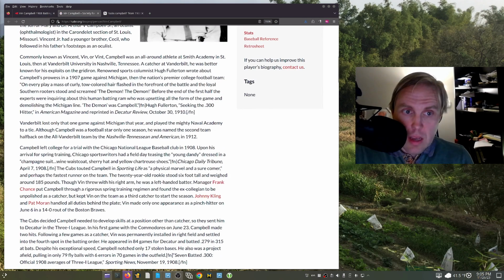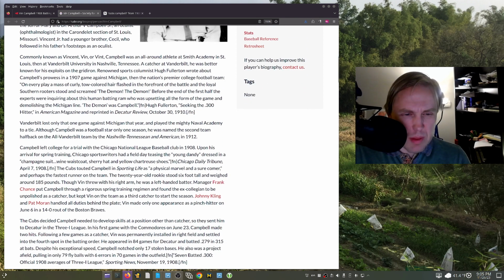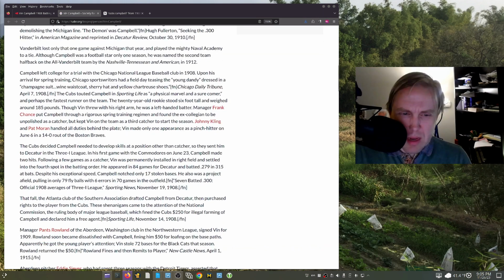If we go back up through here and take a look at this, we can see that he was a football star beforehand and apparently was playing baseball, it looks like probably in college as well. There's actually nothing in here about whether he was playing baseball semi-pro or not. So it's one of those things that would be difficult to look into. It's hard to do the full research from this vantage point.